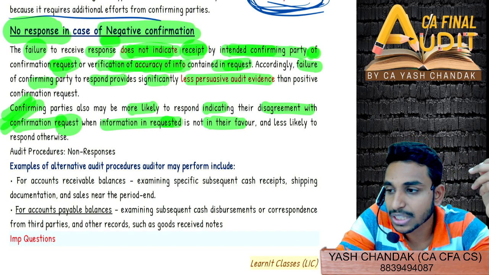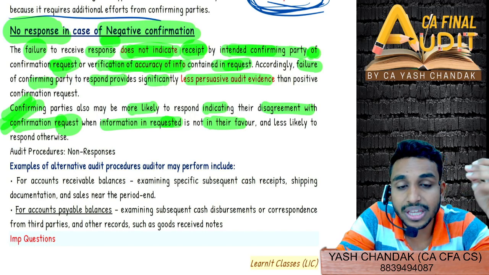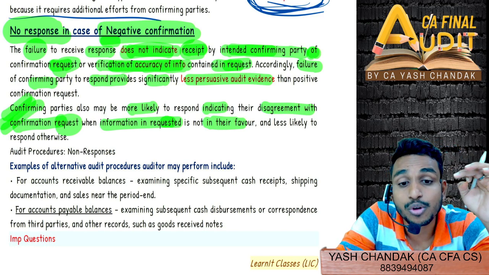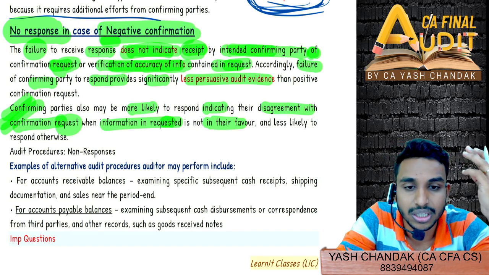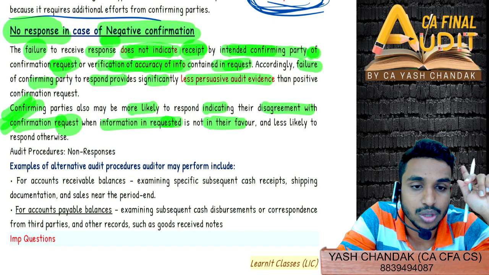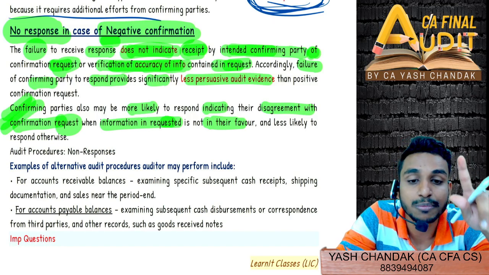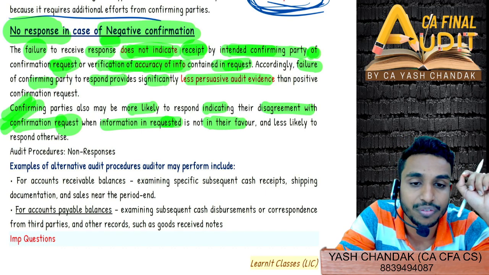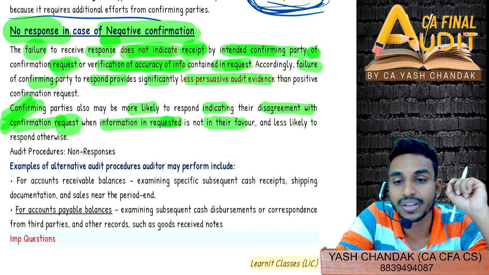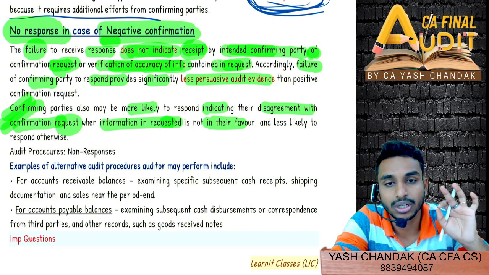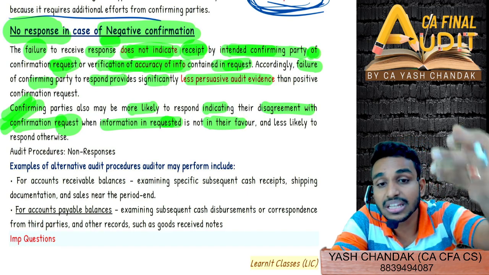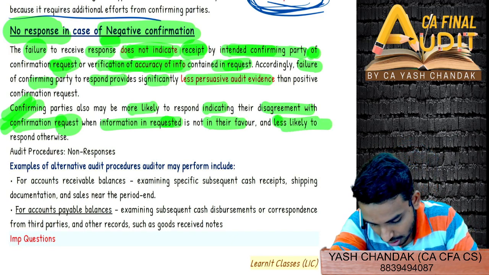Sorry, I took the wrong example actually. What I wanted to say was, suppose instead of 10 crores, I am asking only for 1 crore. Then Nikita will not respond. However, if I had asked Nikita for 100 crores, then Nikita would definitely have responded that no, it's an exception, it's a deviation. The requested information is not in tandem with our books of account figures, and then she will definitely respond. But when it's not in Nikita's favor, she is more likely to respond, and less likely to respond otherwise.